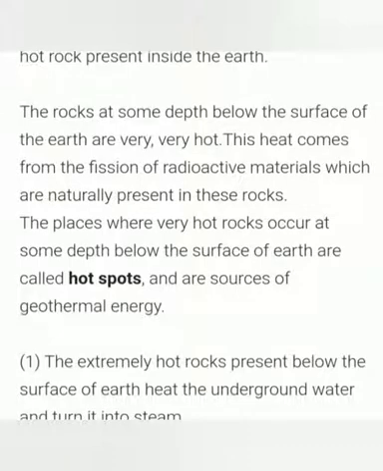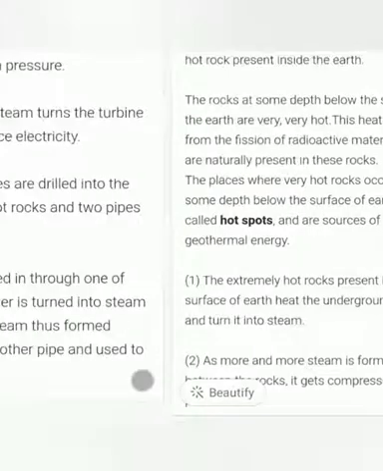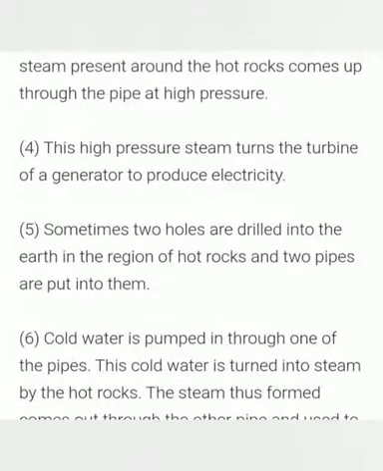The extremely hot rocks present below the surface of the earth heat the underground water and turn it into steam. As more and more steam is formed between the rocks, it gets compressed to high pressures. A hole is drilled into the earth up to the hot rocks and a pipe is put into it. The steam around the hot rocks comes up through the pipe at high pressure.